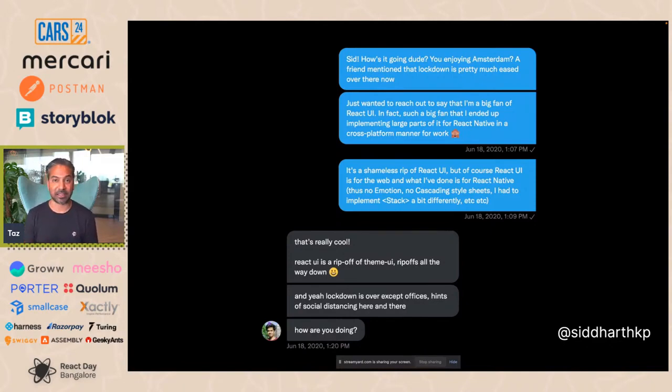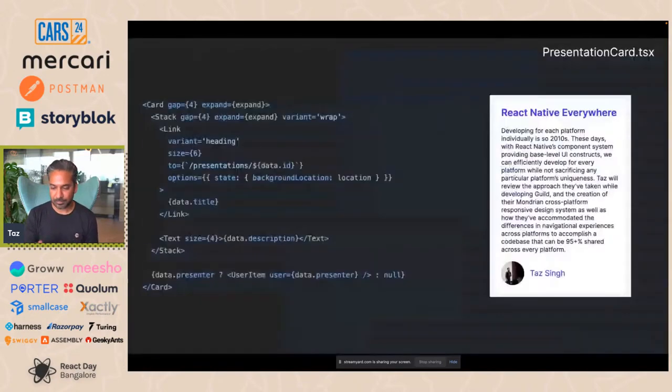Sid very kindly responded, that's really cool. React UI is a rip-off of Theme UI, rip-offs all the way down. And as the great saying goes, good artists copy, great artists steal, or something like that. So looking at the dates on these messages, you can see this was peak lockdown in 2020 that I was working on this. And so here's an example of what I worked on.